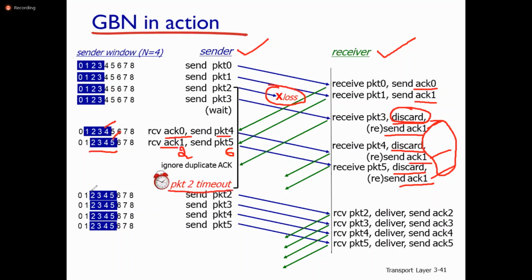Now we will look at the window here. 2, 3, 4, 5, because 0 and 1 are transmitted correctly. Packet 2, acknowledgement for packet 2. Packet 3 received correctly, delivered. Acknowledgement for packet 3. Packet 4, acknowledgement for packet 4. Packet 5, acknowledgement for packet 5. Is it clear, ma?